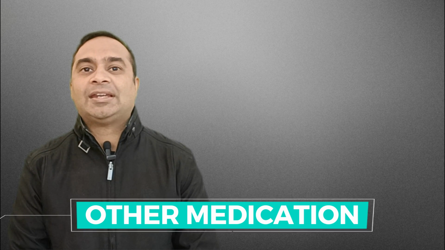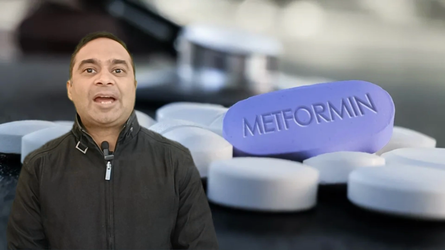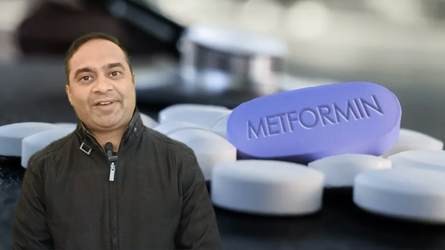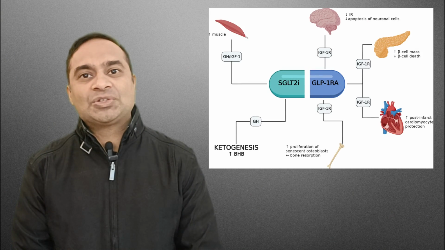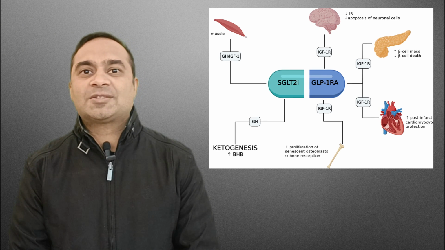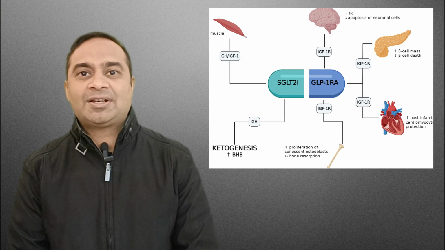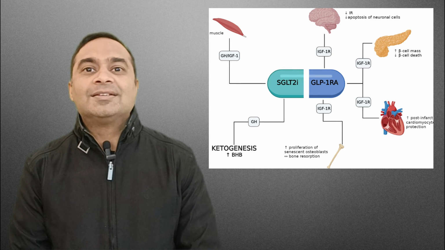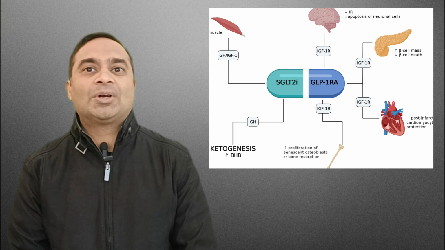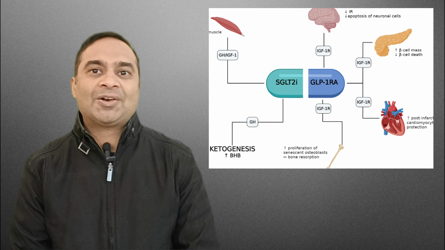Other medications. In addition to insulin, other types of drugs are available nowadays that can help alleviate the symptoms. Metformin, now prescribed in type 2 diabetes, contributes to lowering the blood sugar by making the insulin more effective. Then SGLT2 inhibitors and GLP-1 receptor agonists are prescribed in patients especially with atherosclerotic cardiovascular disease or chronic kidney disease. These are sodium glucose co-transporter 2 inhibitors, SGLT2, and glucagon-like peptide GLP-1 receptor agonists.